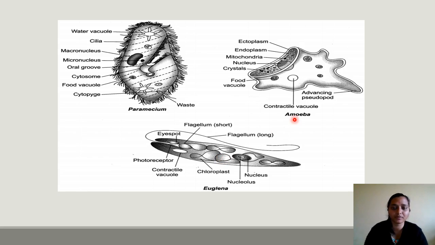Amoeba, this is the diagram of amoeba. Amoeba's body also contains a contractile vacuole, nucleus is there, and other organelles like mitochondria are there, food vacuole is there. So it is also a unicellular eukaryote, and it also belongs to kingdom Protista. So that's all about the two basic kingdoms, and I hope the topic is clear to you all.